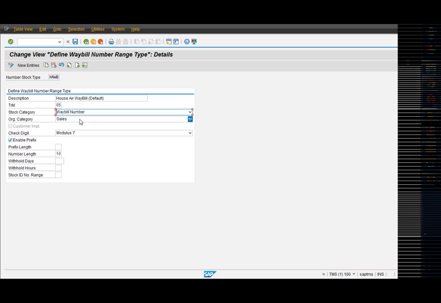The organizational category, it is sales, since it is on the sales side between the ordering party and the freight forwarder. Next is the check digit, which is like a checksum in order to check the relevancy of that particular tracking ID. Then whether we want the prefix to be enabled. If we are enabling the prefix, then it will be appended to the number which we will be getting generated as a prefix to it. Then the length of the number that has to be generated, it is 10.